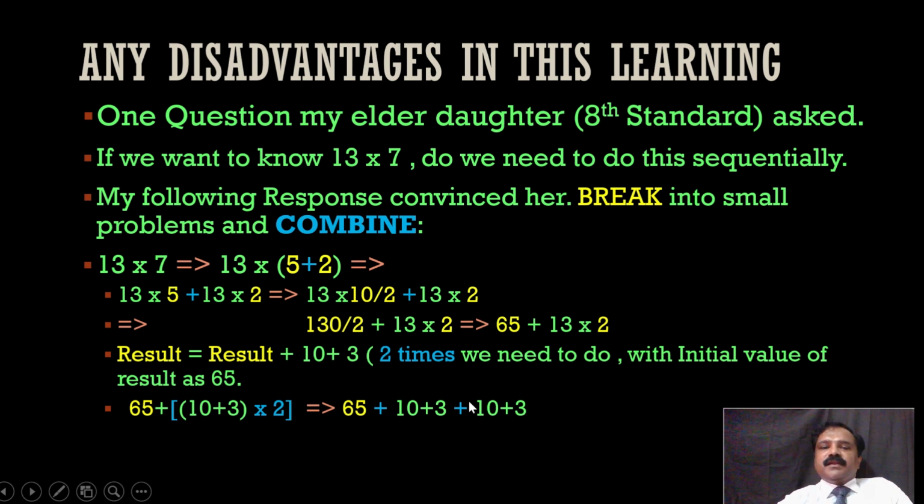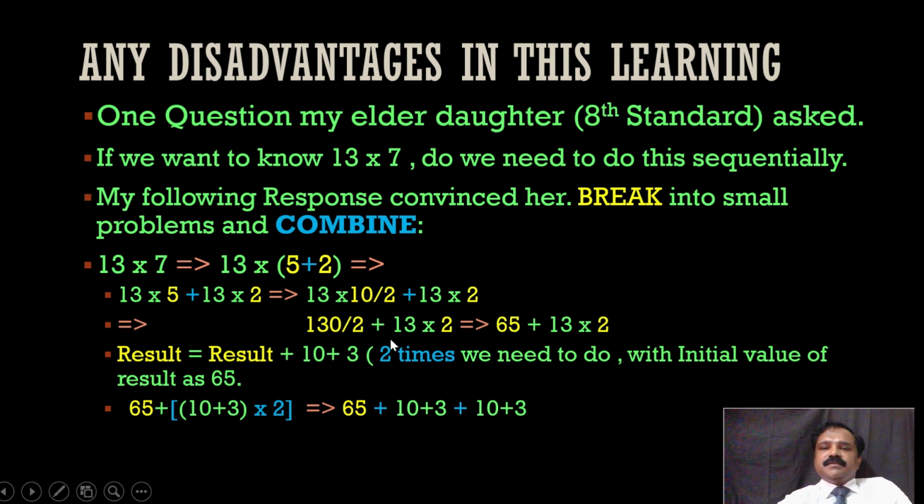So this is for an 8th standard student. We can break 13 also, that will be much more easy. So 10 plus 3 into 7, right? 10 into 7 is 70, 3 into 7 is 21, 70 plus 21 is 91. That way also we can do. And some may apply some other logic also.